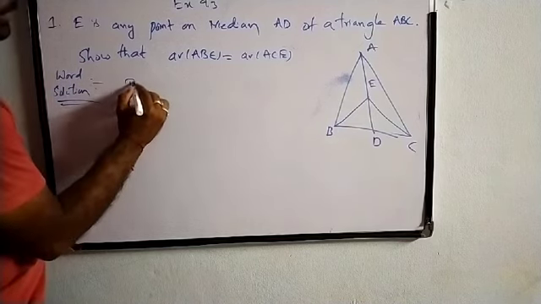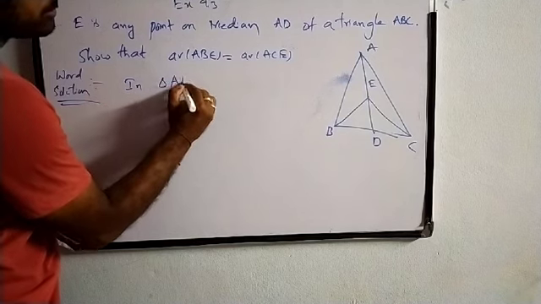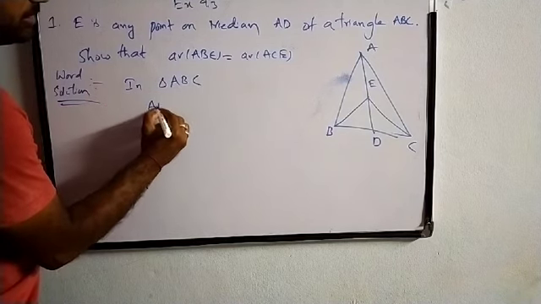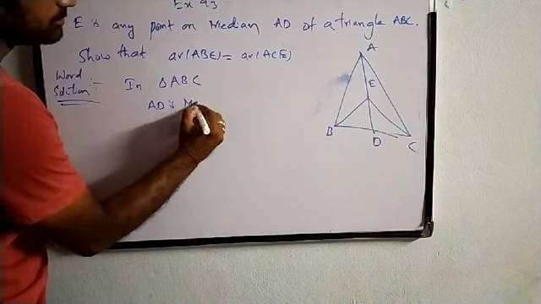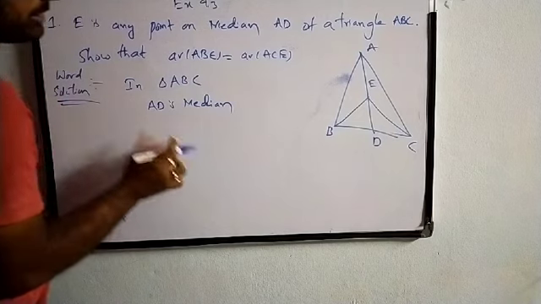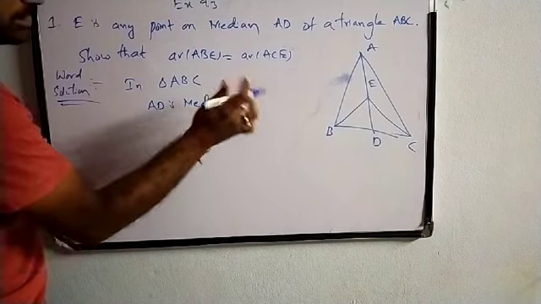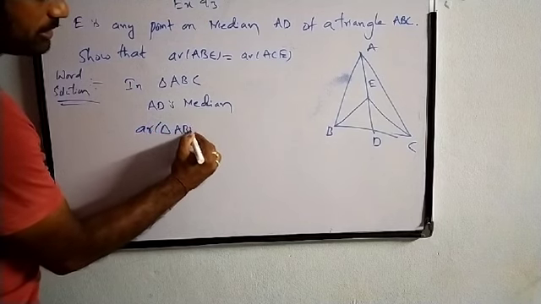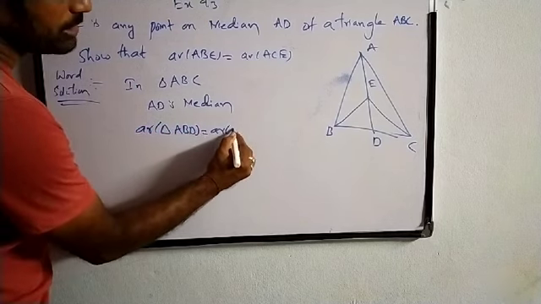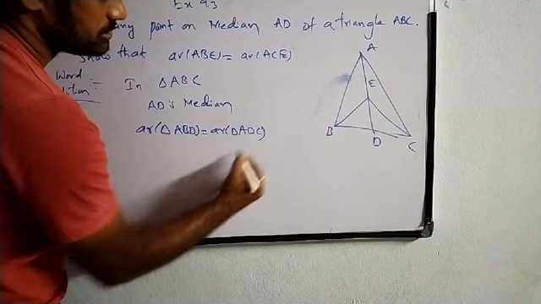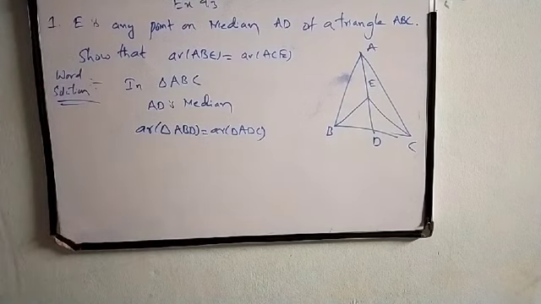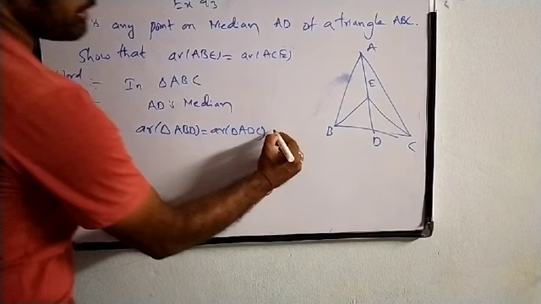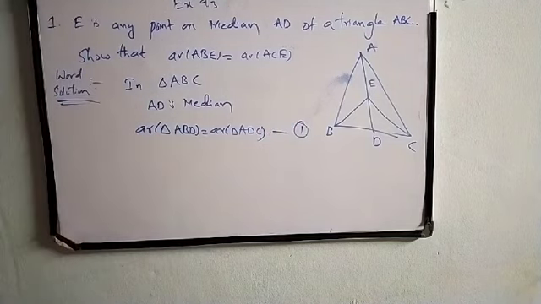So in triangle ABC, AD is median. So in a triangle, if something is median, then we have the theorem that area of triangle ABD is equal to area of triangle ADC. We can mark this as first equation.